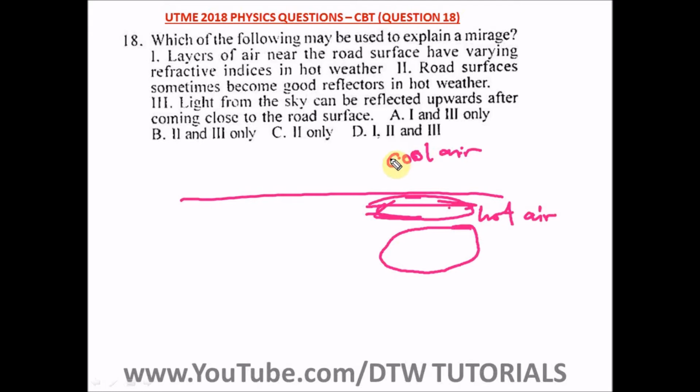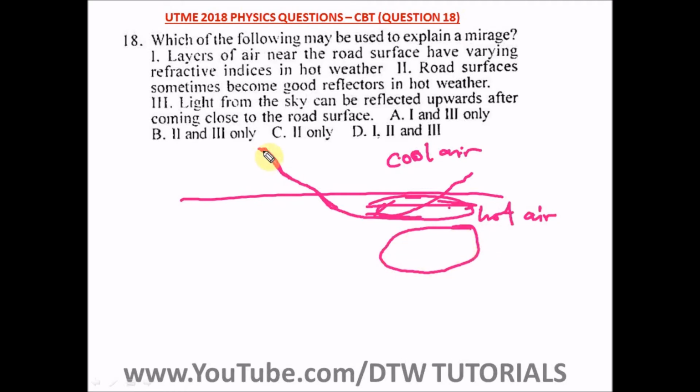So when light travels, what happens? Light will travel when it comes here from cool air and goes to a hotter region, a hot air region, it refracts, so the light would bend. All right, so you have what we call total internal reflection happening here. So the light bends, but our eyes will still see it as a straight line. So our brain would think that this light is probably coming from the surface of the road. That's why you see a pool of water on the road.